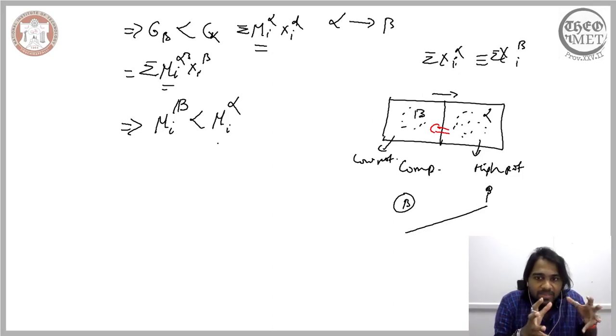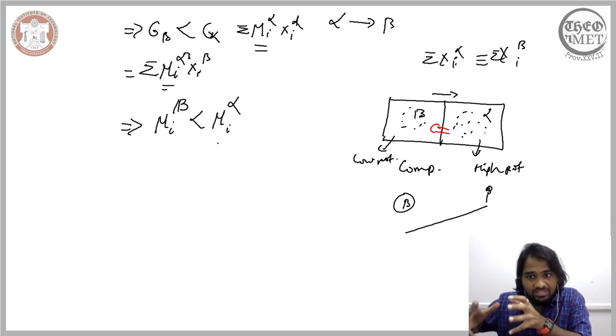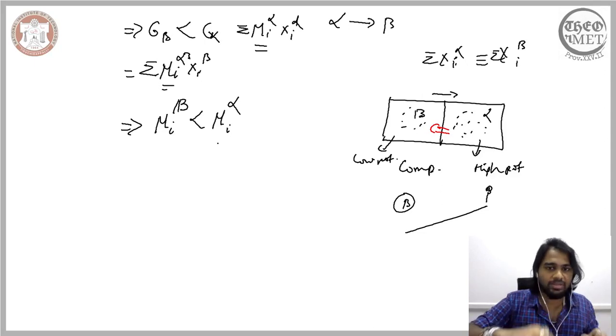When we say beta has a lower Gibbs free energy, what we essentially mean by that is the chemical potential of the components that constitute beta is lower in beta, whereas in all the other phases it is higher. So therefore, the components move from alpha to beta.